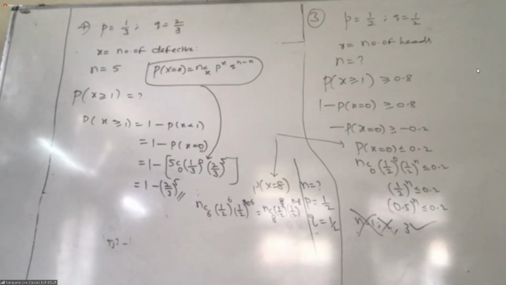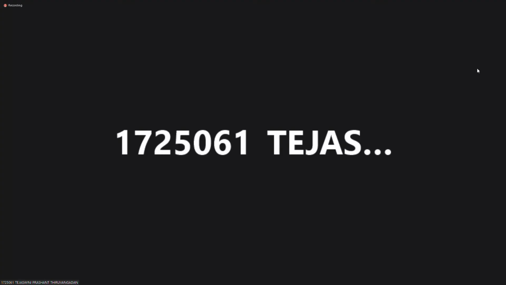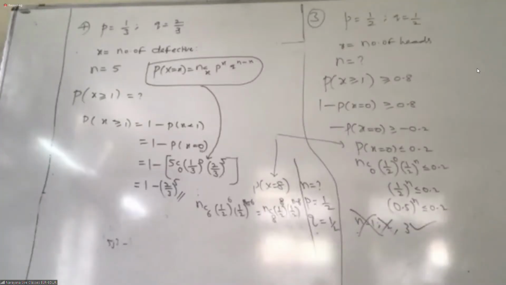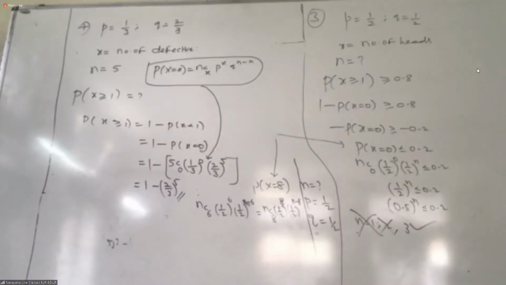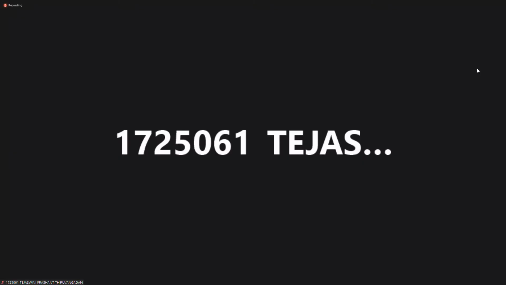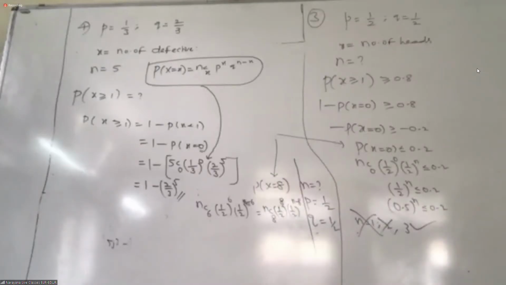Sir, what does it mean by with replacement in this case? It says with replacement, so we will take a ball and then keep it back. That doesn't matter. Replacement, non-replacement, we are not going case-wise. We are taking one case only, like drawing one defective.